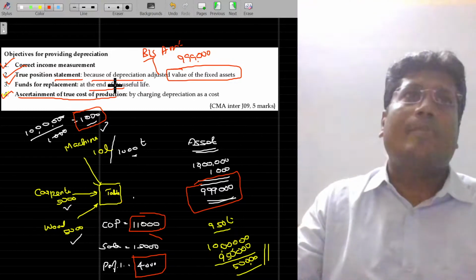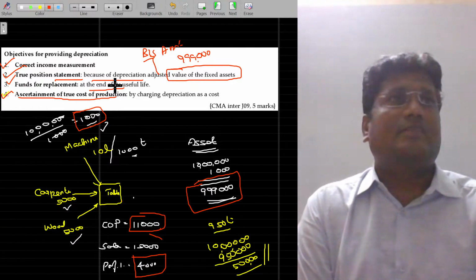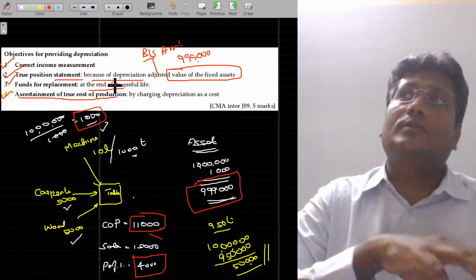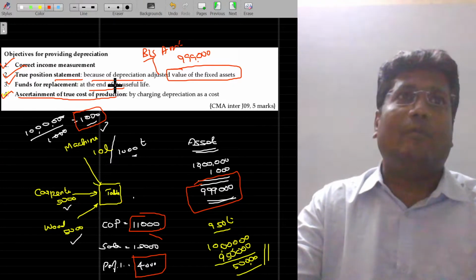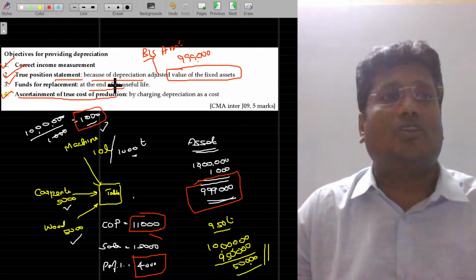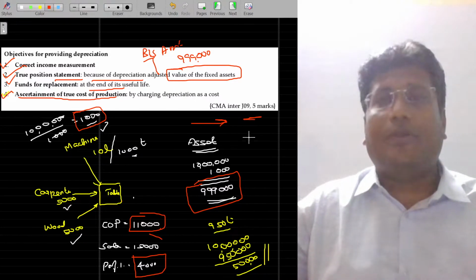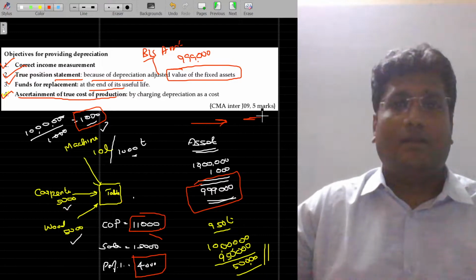And fourth one is, after deducting the value of the depreciation of the assets over the years, when it is closer to the residual value or scrap value, we are supposed to plan for replacement. So, that will be coming under objectives for providing depreciation. Is that clear? This you can very often expect in your examination as a theory question.